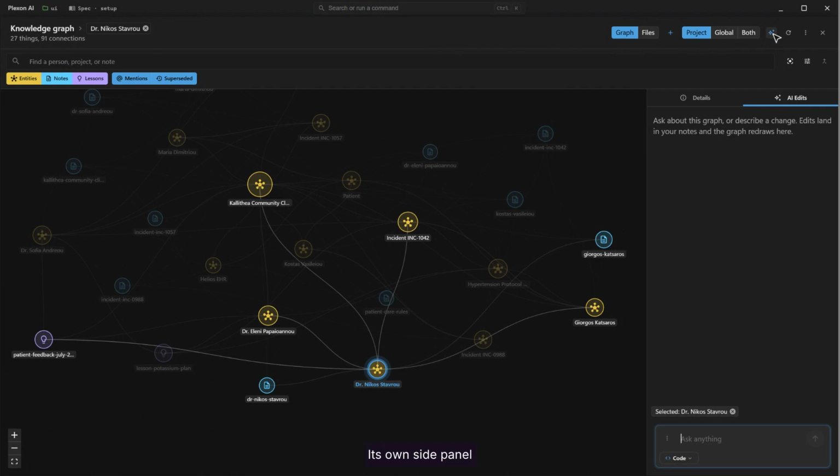The graph has its own assistant in the same panel. Tell it something new in plain words. There is no syntax to learn and no form to fill in. It works out which note that belongs in. It writes markdown, the same markdown you could have typed yourself. And the canvas redraws underneath with a new link in place. Nothing reopened, nothing rebuilt by hand.